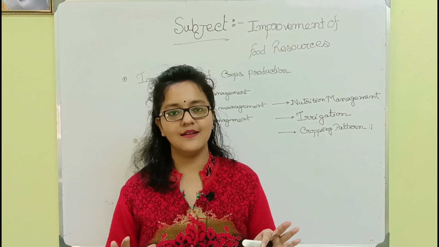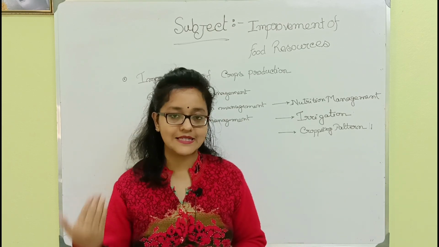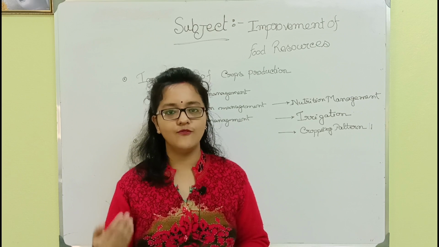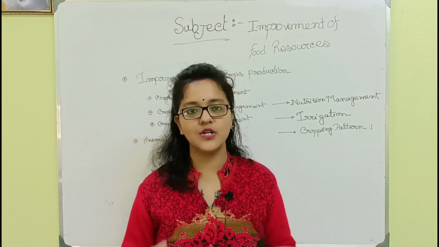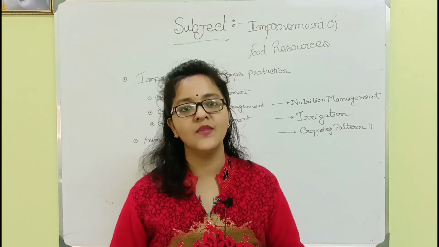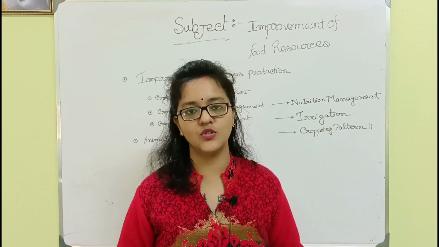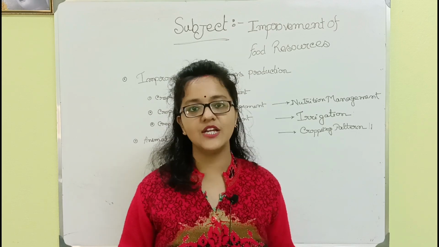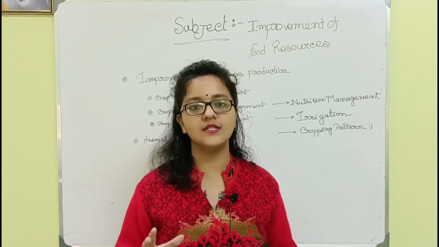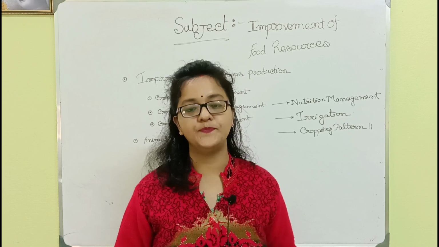Then I am going to draw your attention to the next step, which is irrigation. When it is monsoon, it is completely all right. There is a sufficient amount of water supply in the cultivation field. But when there is not a sufficient amount of water supply in the cultivation field, the irrigation process is done through tanks, canals, rivers, ponds, etc.